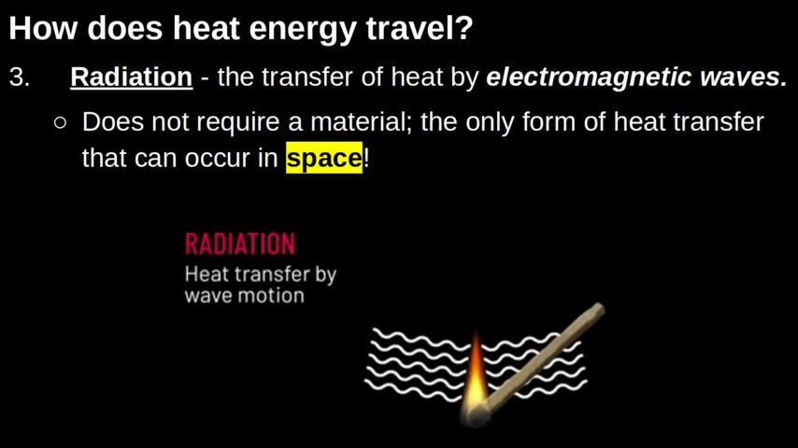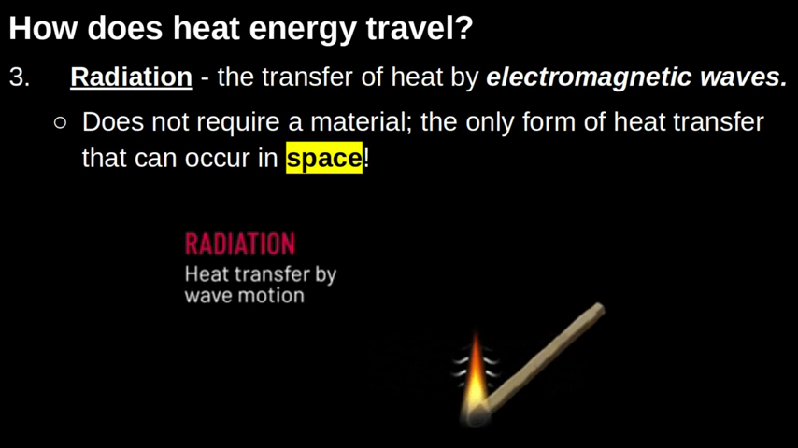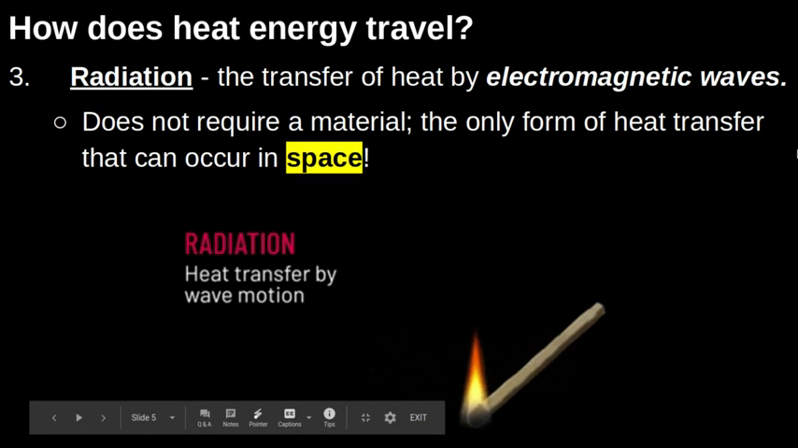Space is what we call a vacuum. There's no air, there's no water. It's really just a bunch of nothingness. So in order for heat to come from the sun, travel through space into Earth's atmosphere and eventually heat up Earth's surface, we need radiation for that to happen. Okay, so we're going to talk about these waves again in just a second.